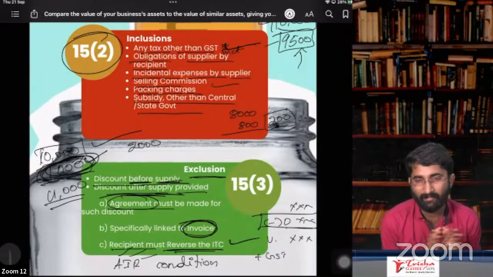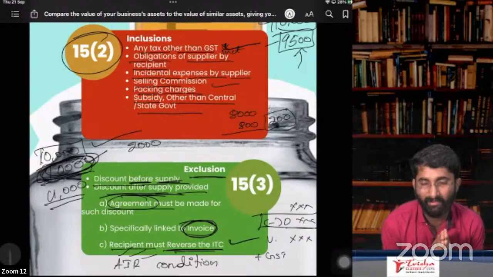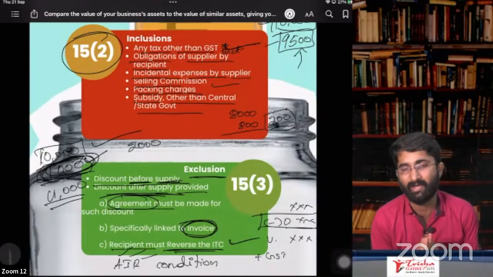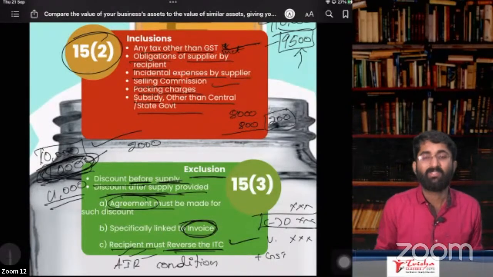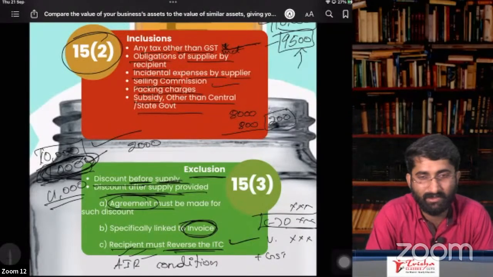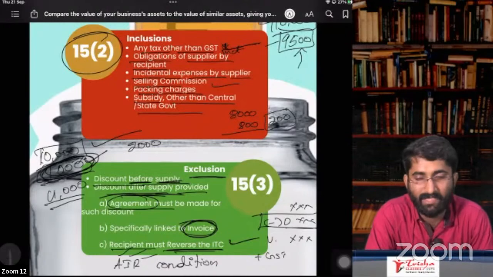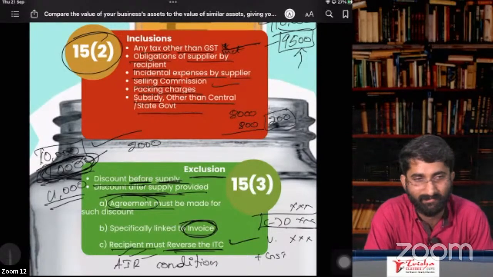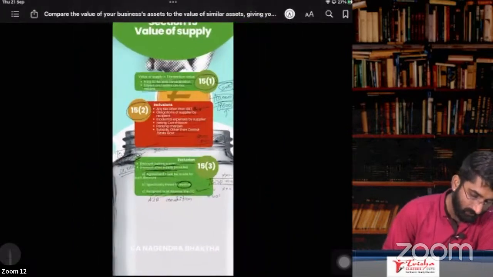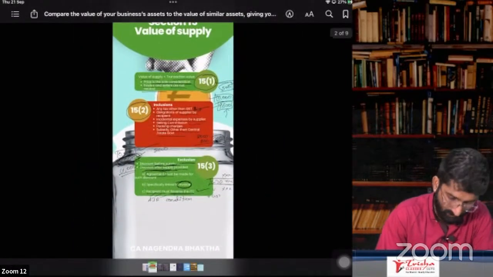Actually, there are many subsections here. Subsection 4 is also there. And you have rules, rule number 27, 28, 29, 30, 31, 32. There are many rules here. So these rules are not there in your syllabus. You will be studying that in CA finals. जब CA finals में आएंगे ना, तब देखेंगे. Okay. So this is about section number 15. Easy unit. Section number 15 it is.